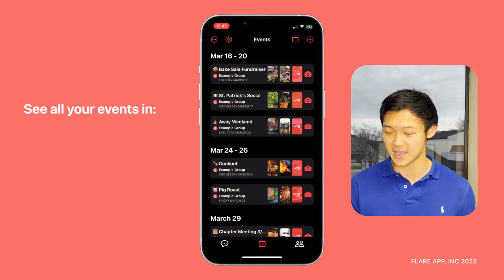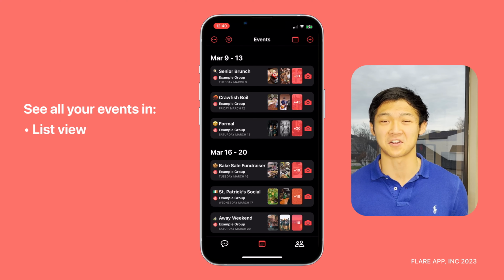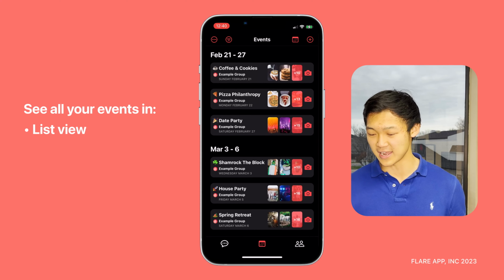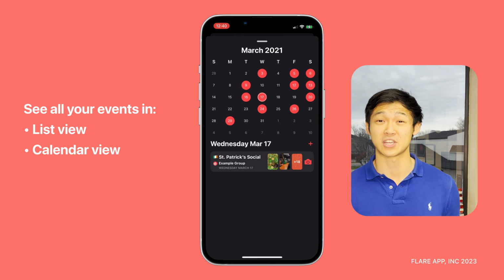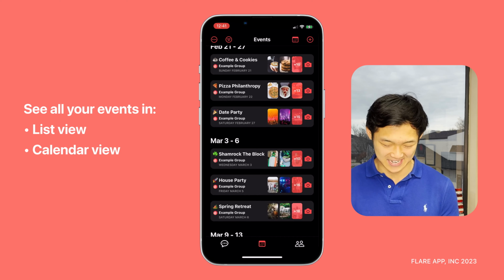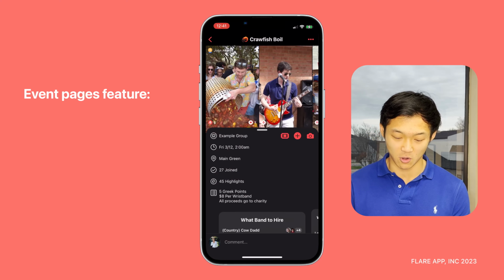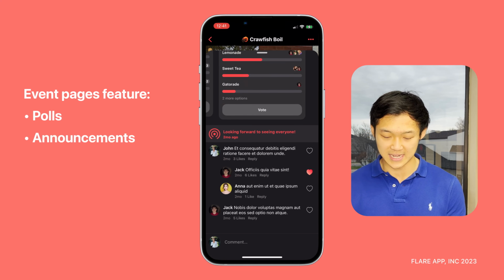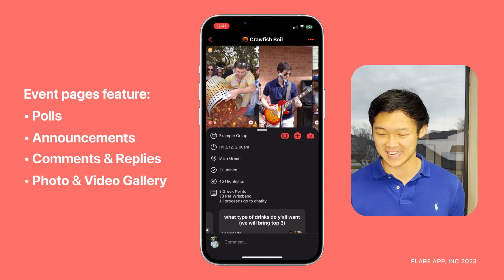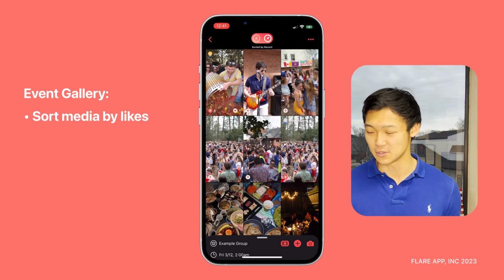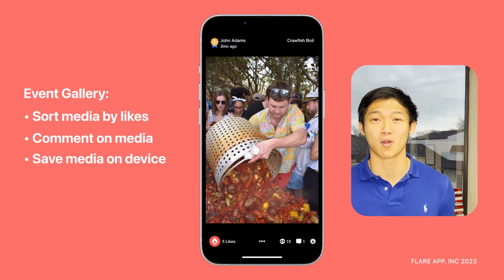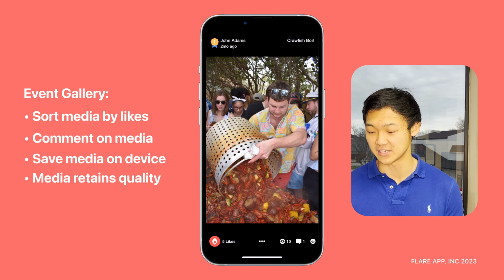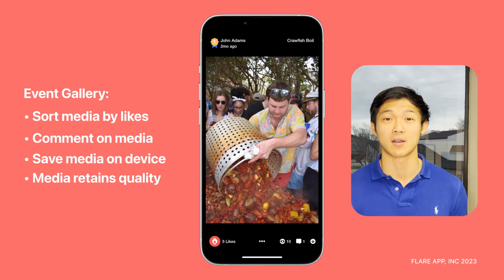So imagine being able to see all of your events in either a list view like this or a calendar view like so. This way, everyone in the chapter knows what's going on without having a ton of questions. Simply check the calendar and it's all in one place. Within each event, you can see all the details, polls, announcements, comments, replies, and a gallery of photos and videos. You can sort photos by likes, you can comment on them, and you can save them to your camera roll, and the quality of the photo retains. Just press on the down arrow at the bottom right-hand corner.